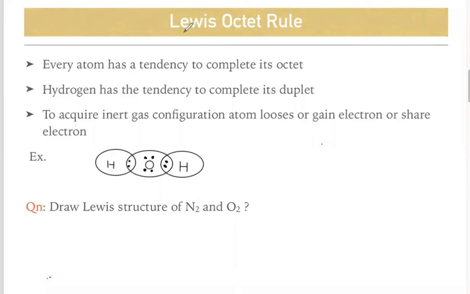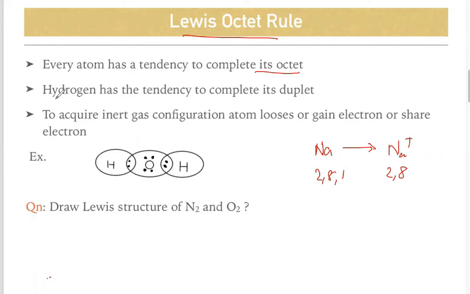Next, we will discuss the Lewis octet rule. Every atom has a tendency to complete its octet. That means every element or atom will try to acquire 8 electrons in its valence shell. For example, sodium is 2, 8, 1. After losing 1 electron, it will have 2, 8, that is, 8 electrons in its valence shell.